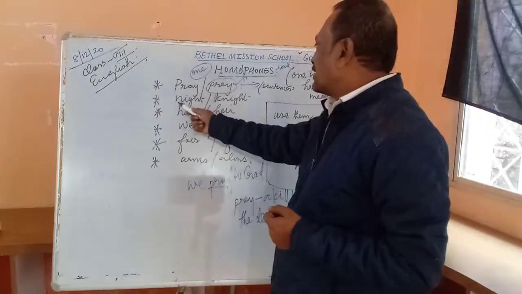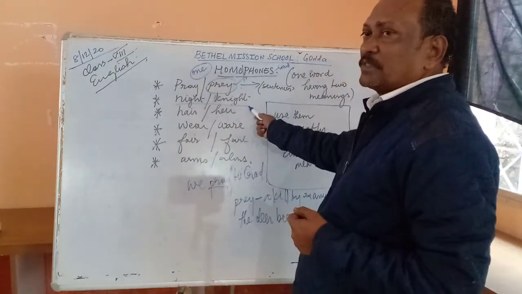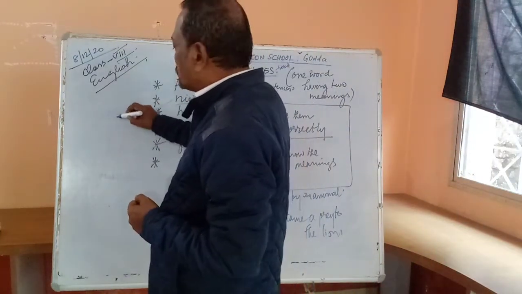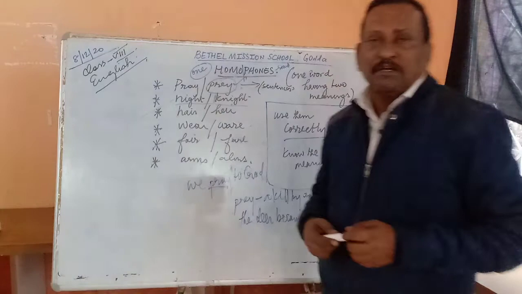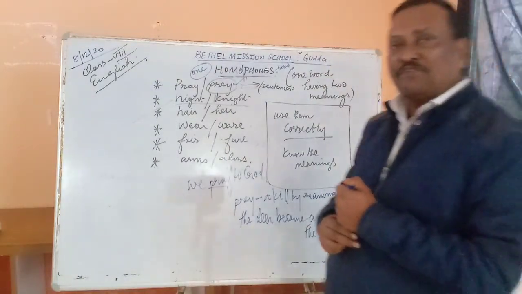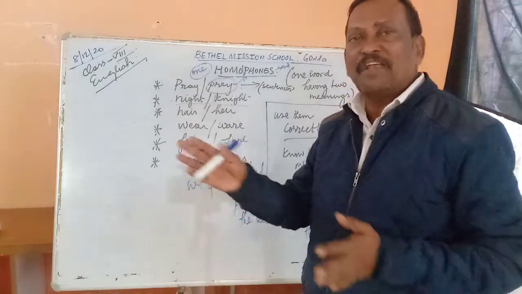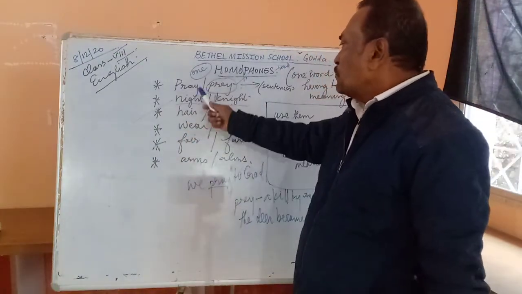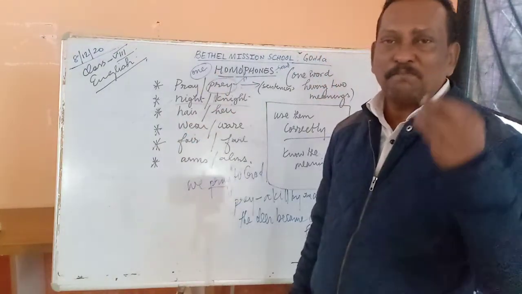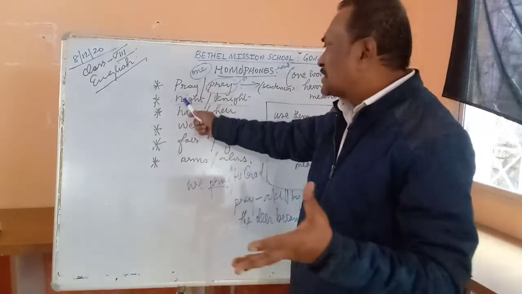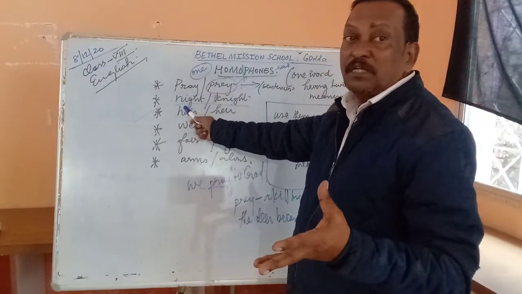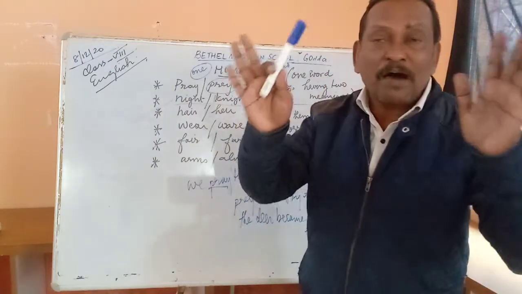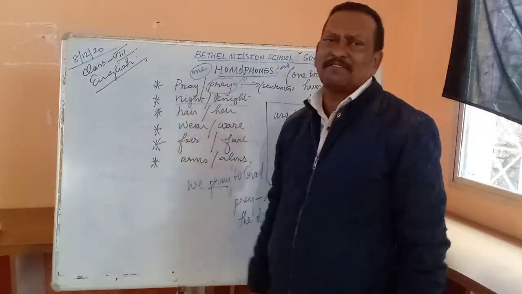Now look at this one. Night and knight. Night is a very simple word. Everyone knows. One day is made of two parts, the day and the night. 12 hours of day and 12 hours of night. So, we sleep at night, the simplest usage. We sleep at night. Thieves roam about the street at night. Owls come out at night. You can have hundreds of sentences.